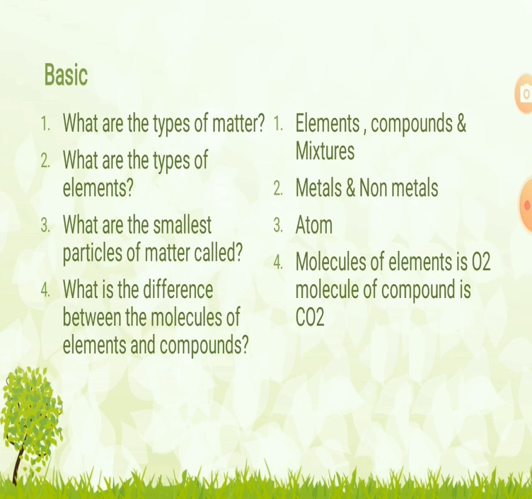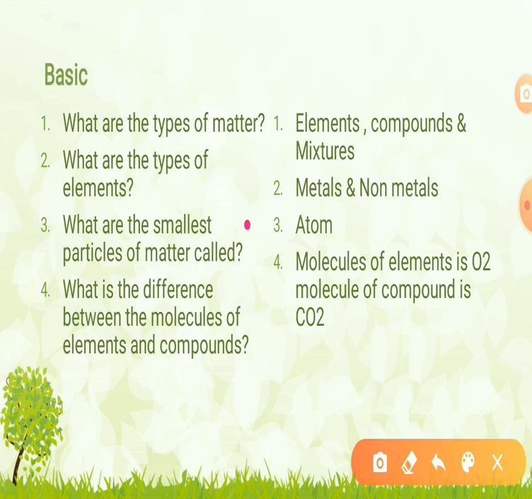Next is the mixture. A mixture consists of any two kinds of substances mixed together. Next, what are the types of elements? They are classified as metals and non-metals. In this chapter you will study more about these types of elements in detail. What is the simplest particle of matter called?